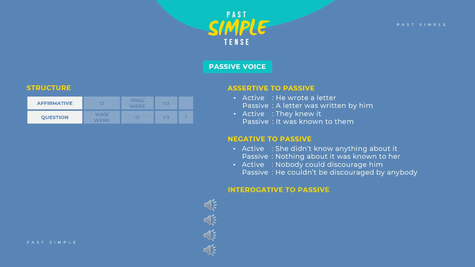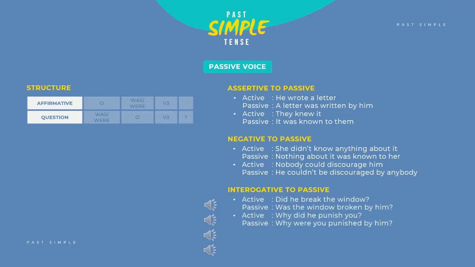Changing an interrogative sentence into the passive. Passive forms of these sentences begin with did. If the active sentence begins with a question word, the passive sentence will also begin with a question word. If the active sentence begins with who or whose, the passive sentence will begin with by whom or by whose. If the active sentence begins with whom, the passive sentence will begin with who.